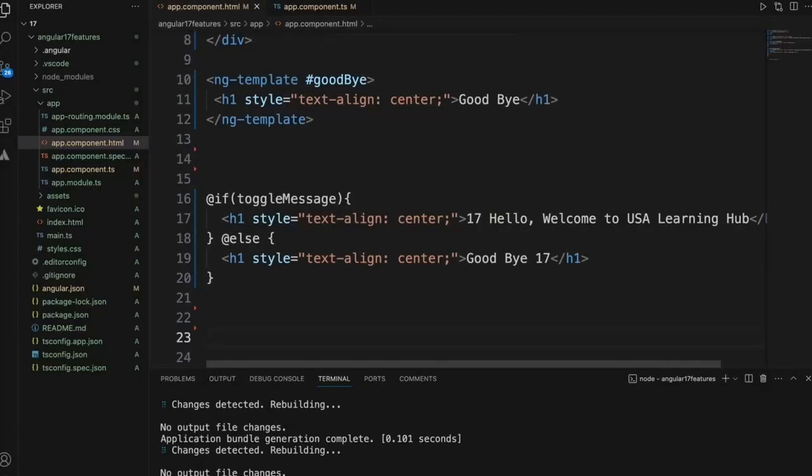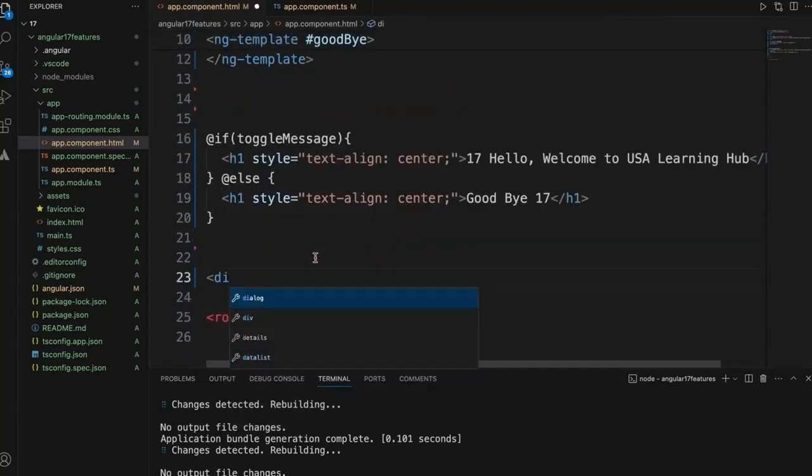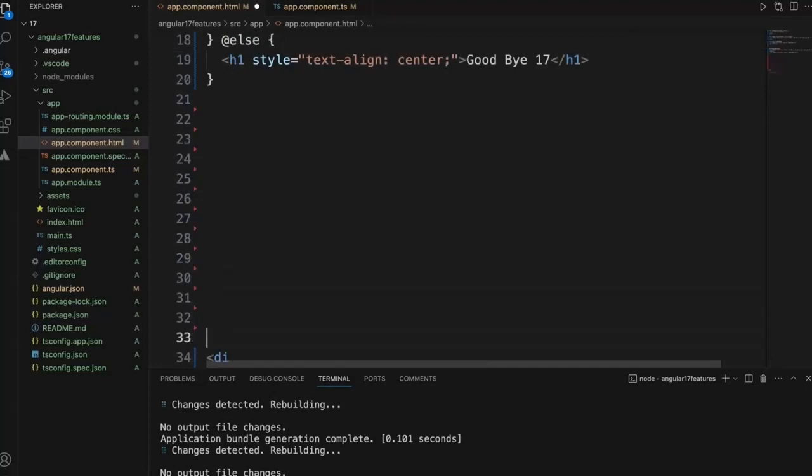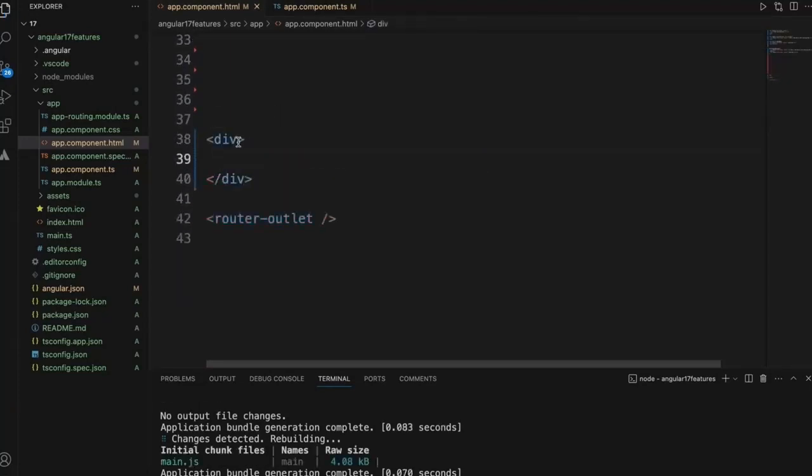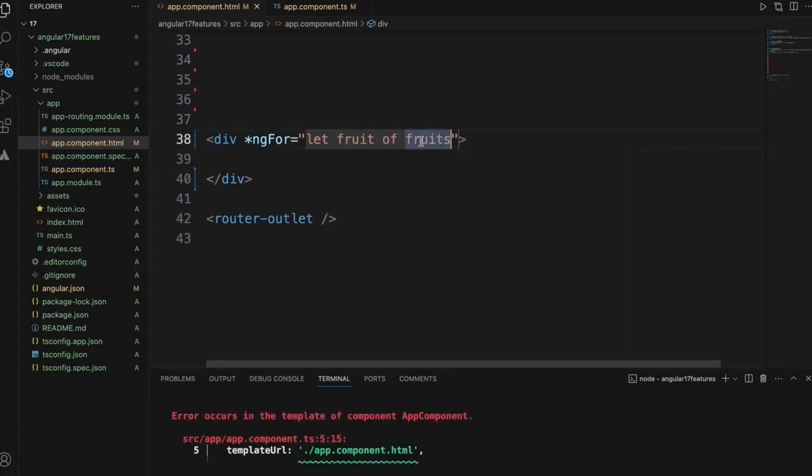So now check how we write for loop. To iterate elements and display on the UI, we use for, and let's start with writing in Angular 16 version, then we'll write it in Angular 17. So let's just push it up. Okay, now in Angular 16 version, we used to say for let fruit of fruits, we'll add fruits on the other side.